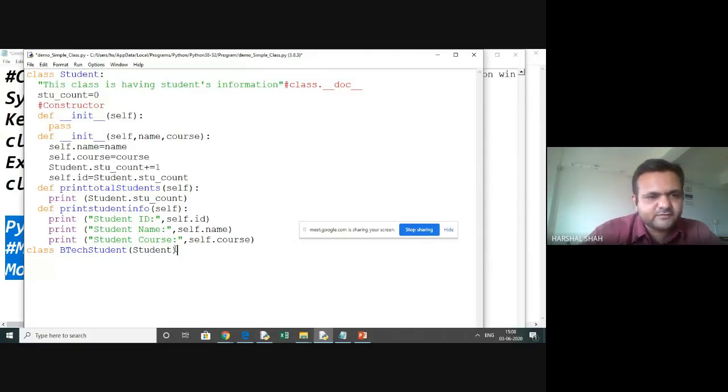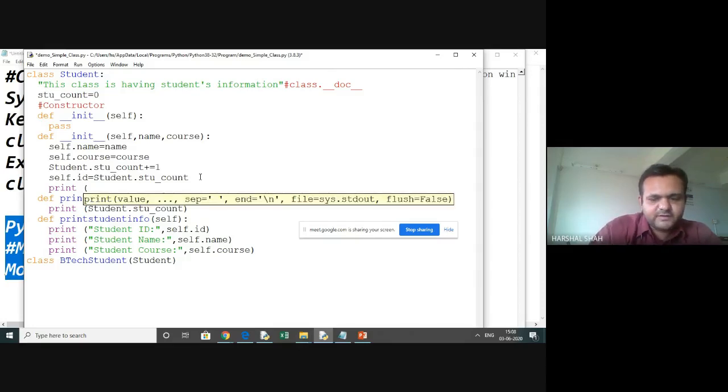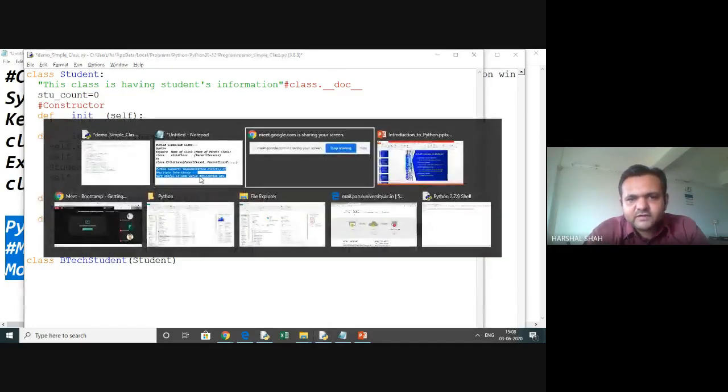For your reference, we will also do one print statement here, just to explain that there is no error or any chat message, nothing like that.